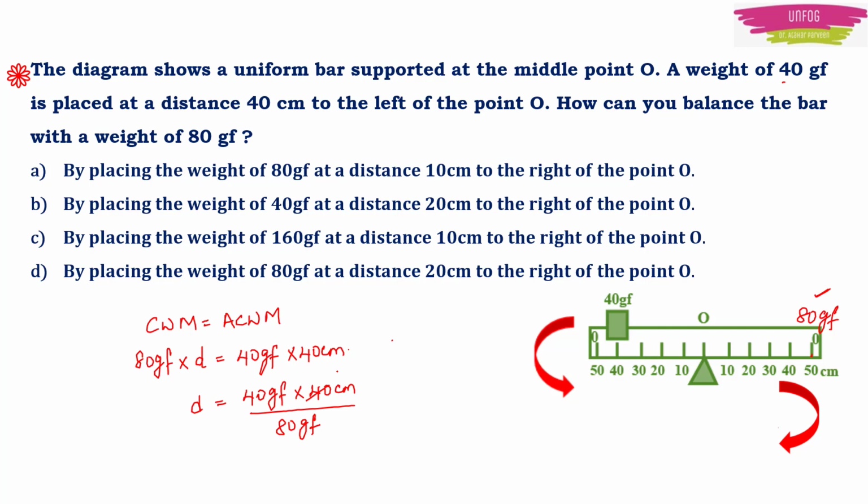40 ones are 40, twos are 80. The gram force gets cancelled. 2 ones are 2, 2 twos are 20. Obviously distance should be in centimeter and we are getting 20 centimeter.